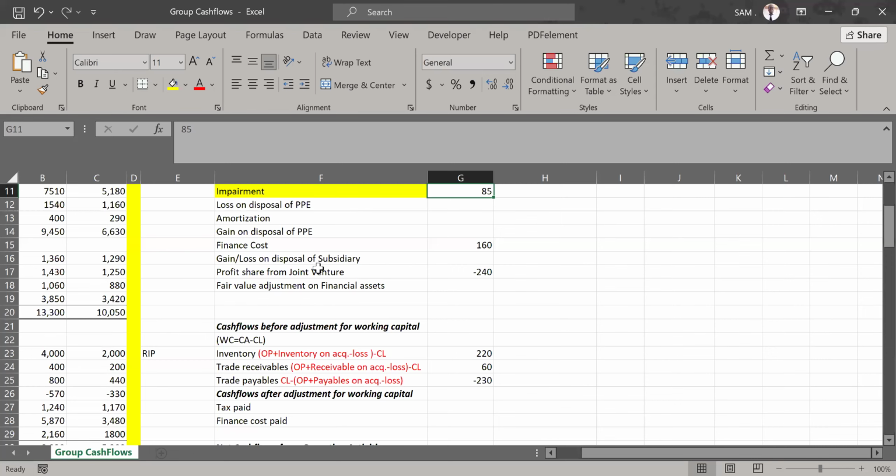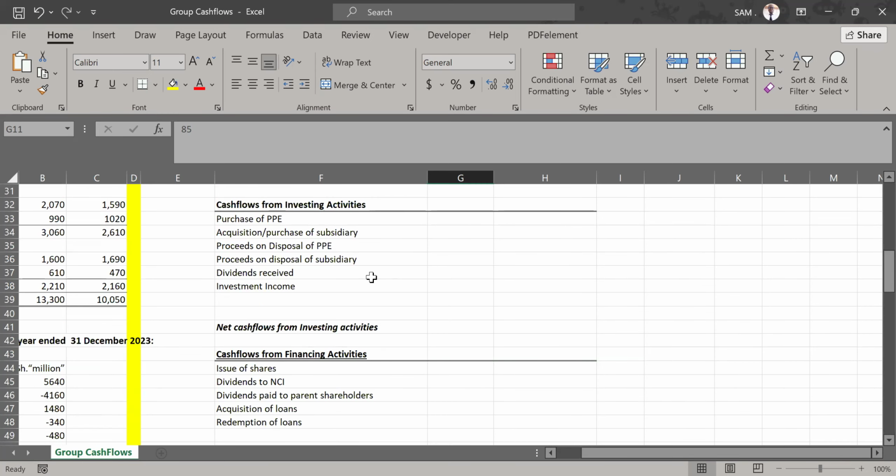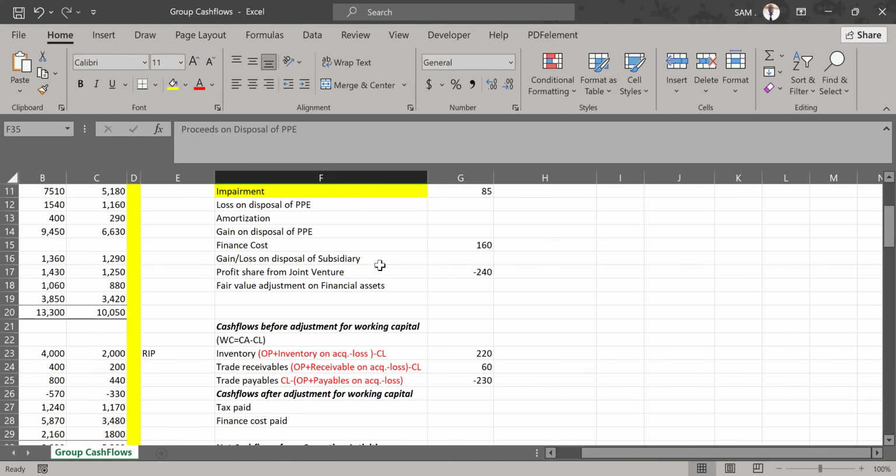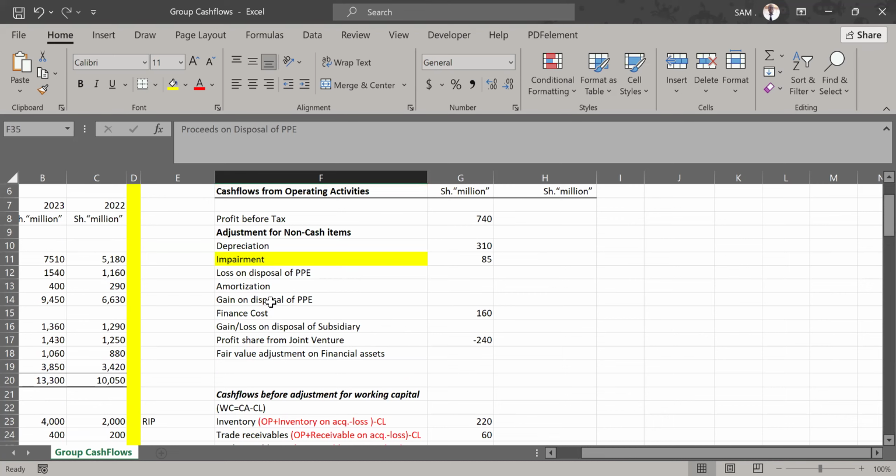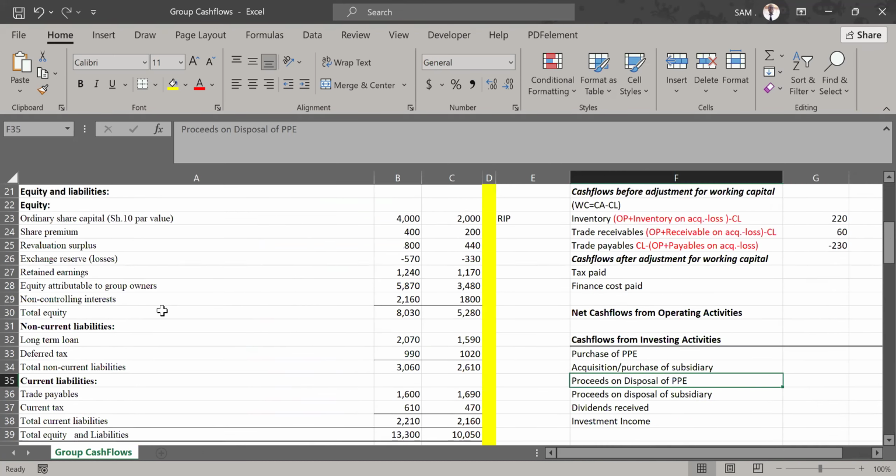We are going to use that gain on revaluation in note 3 to see how much PPE was purchased, if there was any purchase in PPE. We are going to see that under this section of cash flow from investing activities. So let's just keep that note 3 for now, because we are looking at these elements that we are adjusting as non-cash items. So let's go to note number 4.